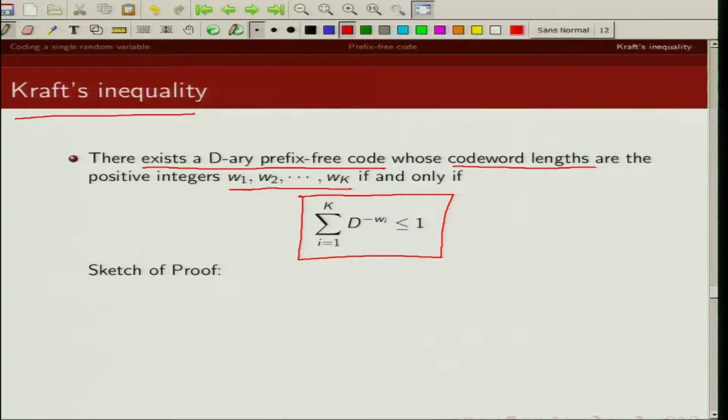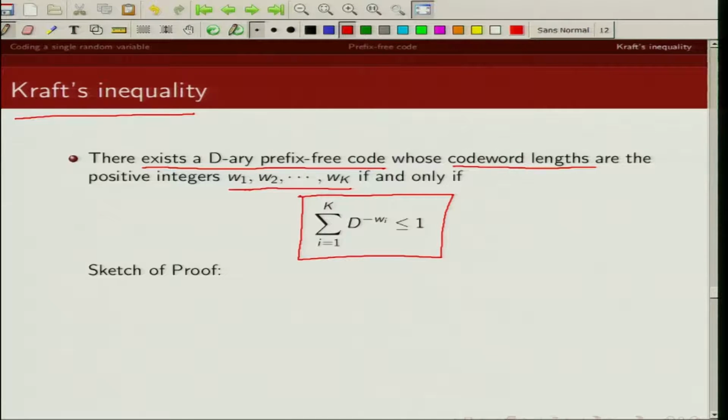So what does it mean? It means that if there exists a prefix free code which has code word lengths given by W1, W2, Wk, then this relationship must hold, and if this relationship holds and there are code words of lengths W1, W2, Wk, then that code must be a prefix free code. So let us prove this.